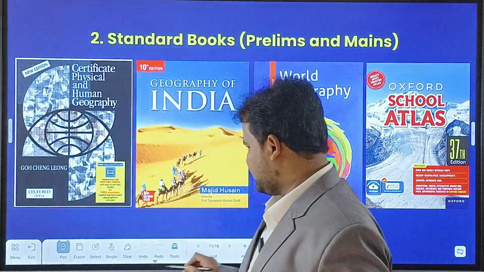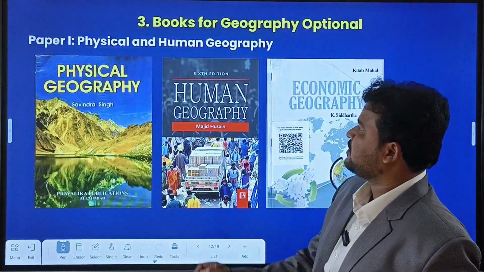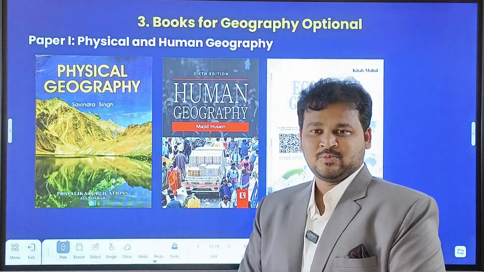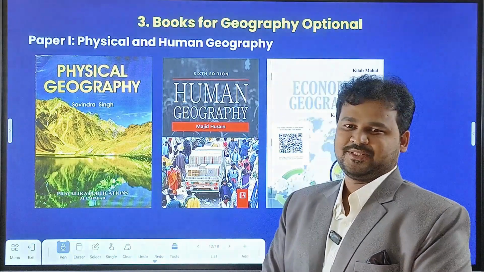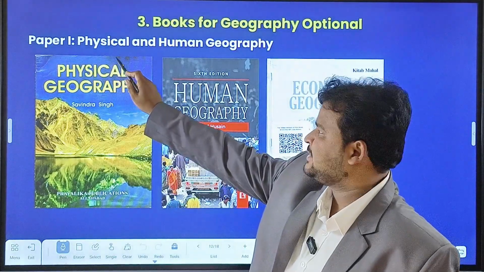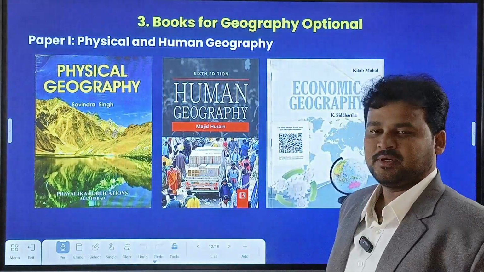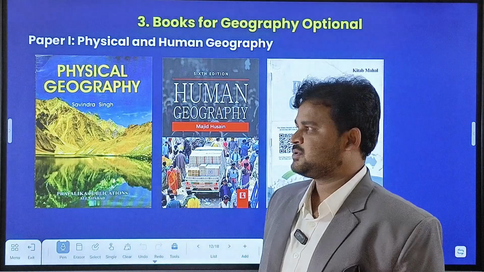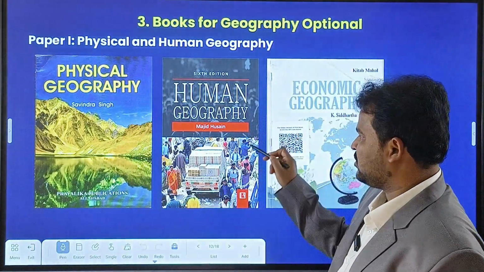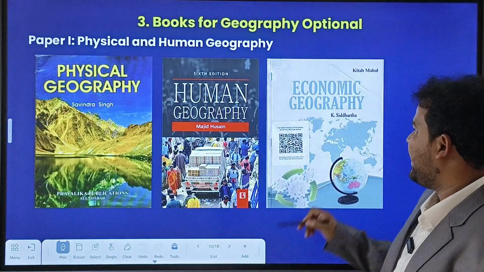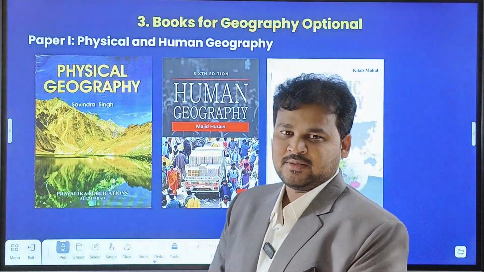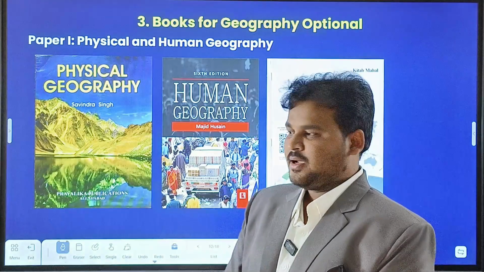And coming to here, books for geography optional. As I said, I will say the books for geography optional as well. So these are the books. For paper one, which is related to physical and human geography, you have to follow books like Physical Geography by Savindra Singh, Human Geography by Majid Hussain, and Economic Geography by K. Siddhartha. These are the most important books that you need to cover here.